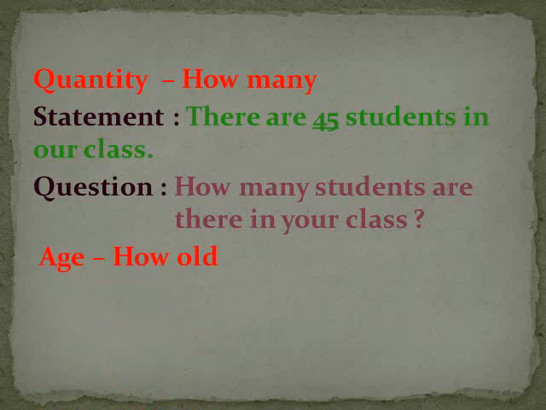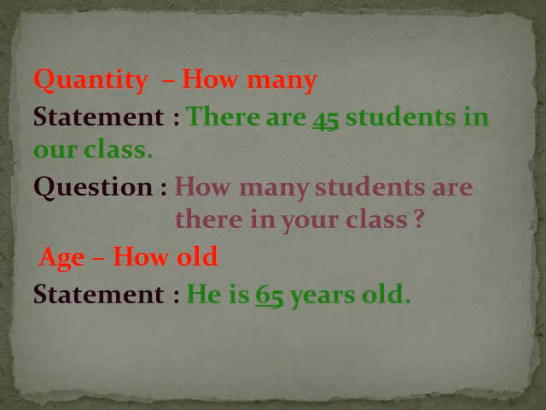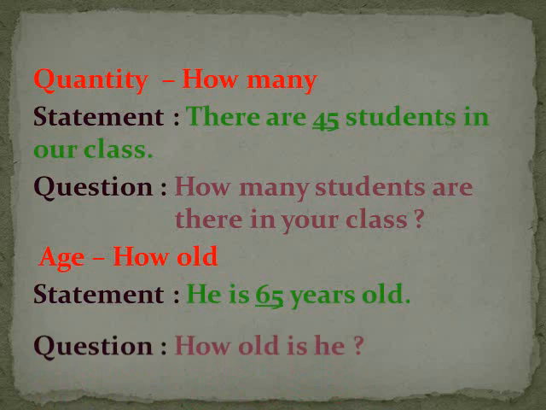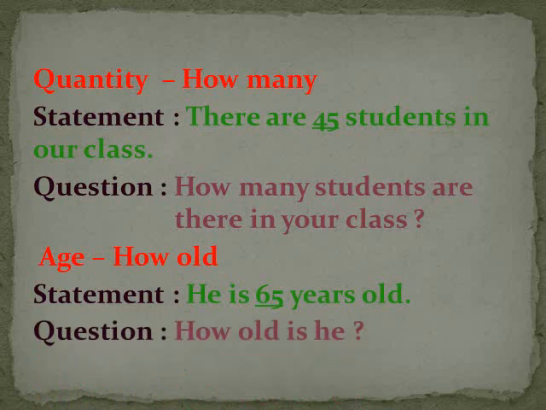Age যদি থাকে তাহলে we have to use how old. He is 65 years old. তার বয়স কত? 65 years. তাহলে কোশ্চেন হবে তার বয়স কত, ঠিক আছে? How old is he? Okay, so when we want to know about anyone's age, we use how old. I think it's clear to you.